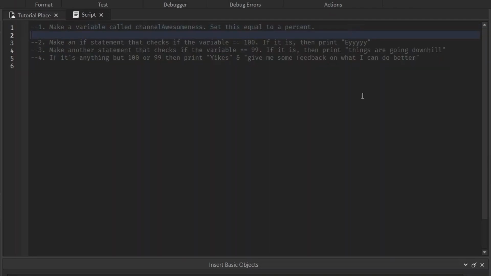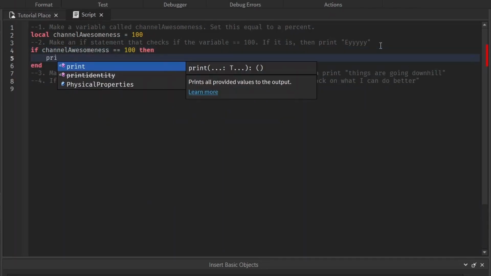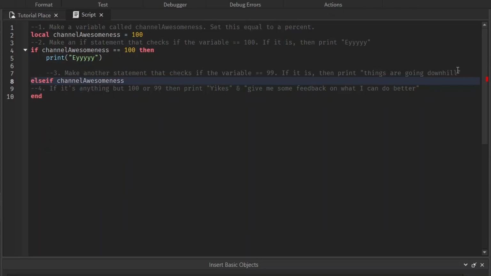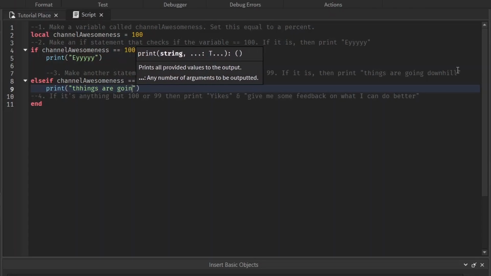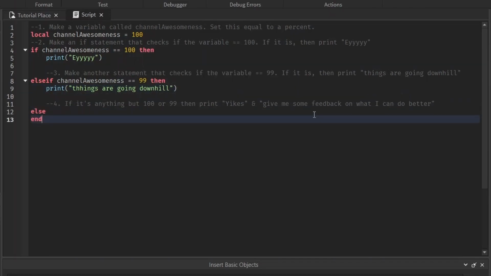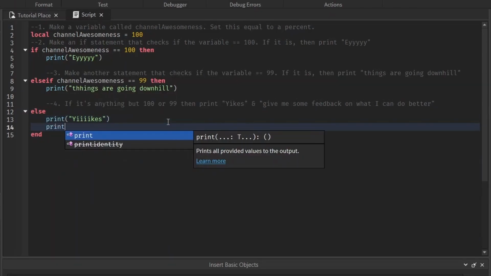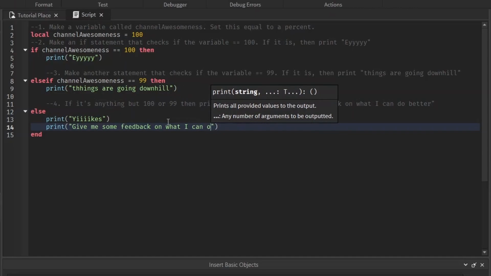So make a local variable, channelAwesomeness, obviously 100%, right? And we want the first if statement, if channelAwesomeness is equal to 100, then print A. Let me just move this end down here since we're going to be still doing stuff here. Then elseif channelAwesomeness is equal to 99, then print things are going downhill. Else, if it's not 100 or 99, print yikes. And then print, give me some feedback on what I can do better.